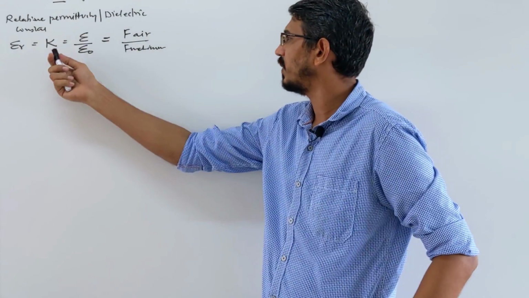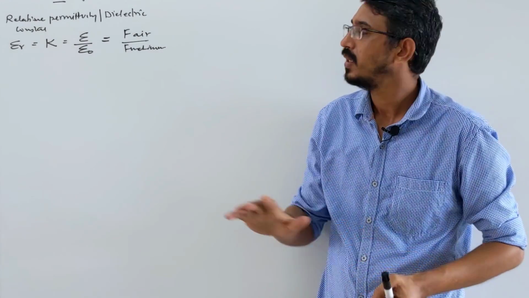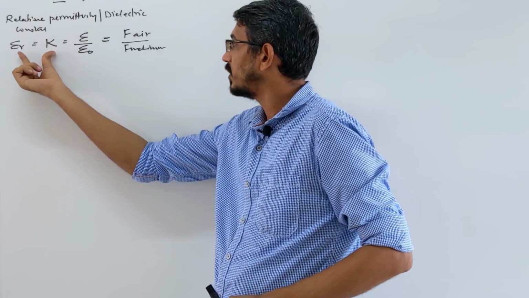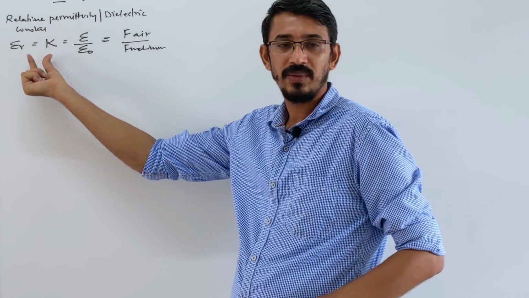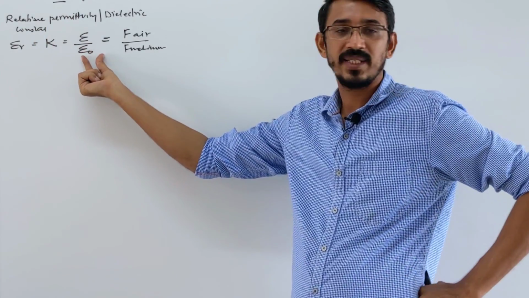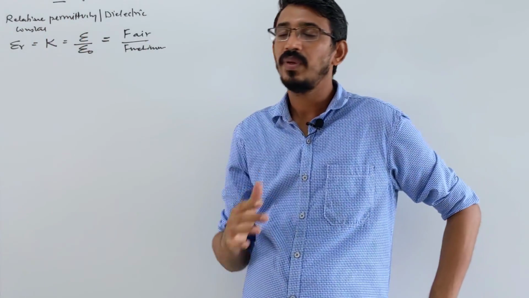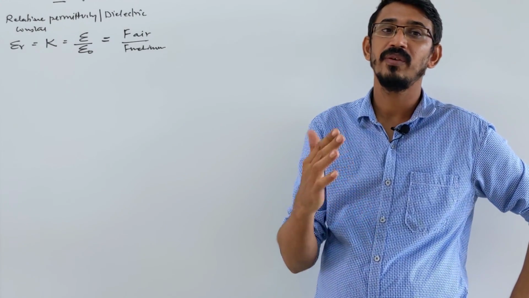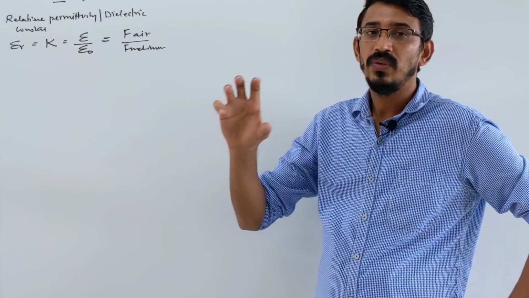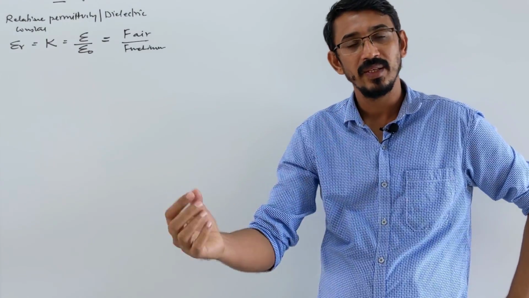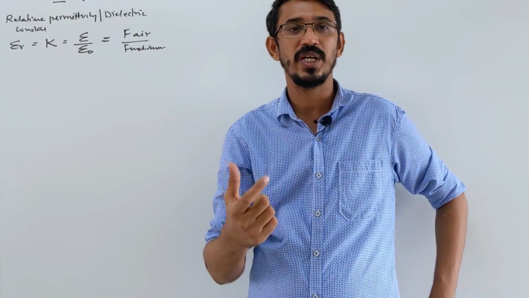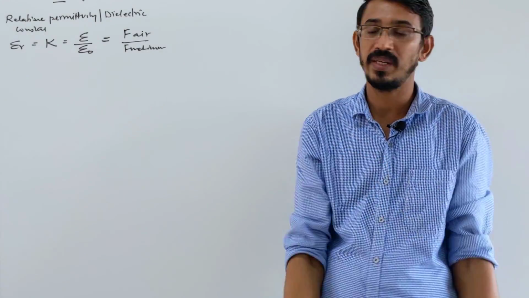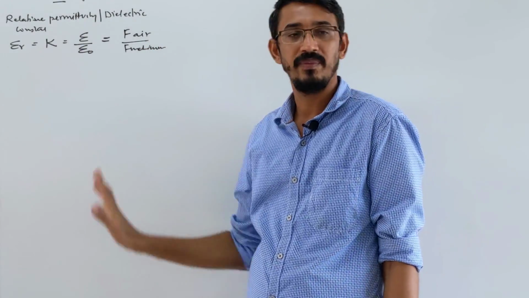This dielectric constant word we mainly use in capacitance, but here both are equal. Either you can say the permittivity of the medium by the permittivity of free space, or the force between two charges placed in air by the force between the same two charges placed at the same distance inside a medium. This force ratio is also called the same thing.